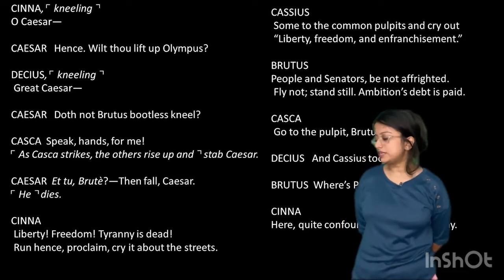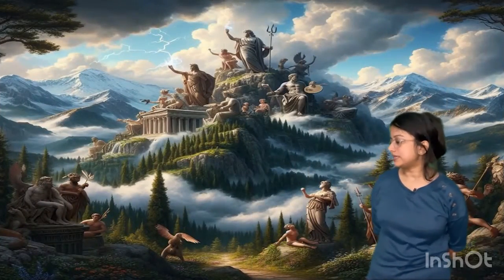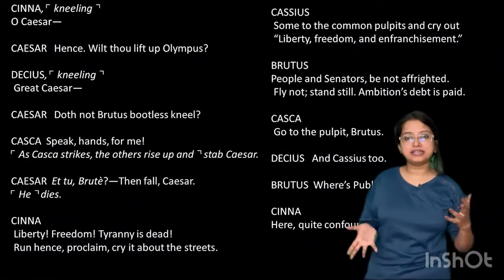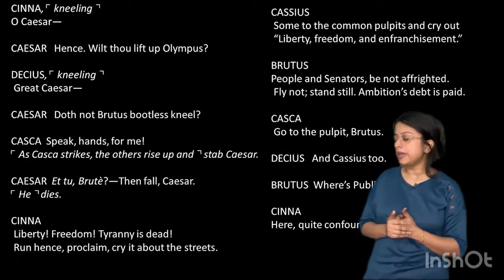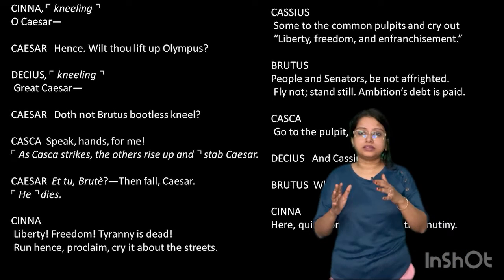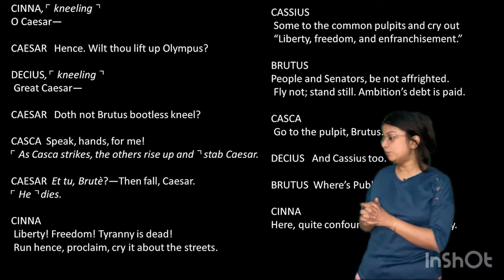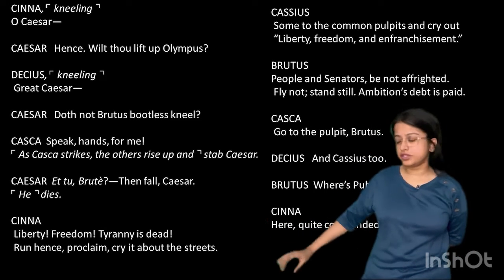Cinna: "Liberty, freedom, tyranny is dead. Run hence, proclaim, cry it about the streets." Cassius. So they are all very excited. There is chaos caused over here, and they run around here and there. So this is the place where the murder is already committed, right? So next class, we will move on to the next part. Just let me finish this much.